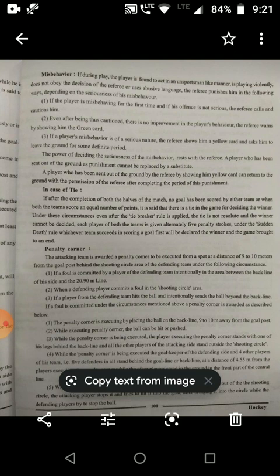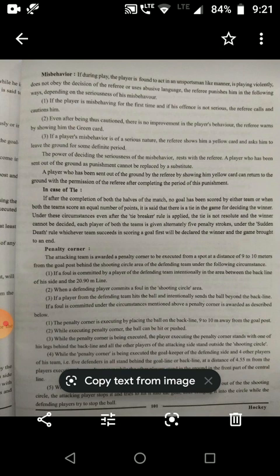If a foul is committed under the circumstances mentioned above, the penalty corner is awarded as described below. The penalty corner is executed by placing the ball on the backline 9 to 10 meters away from the goal post. While executing the penalty corner, the ball can be hit or pushed. The player executing the penalty corner stands with his leg behind the backline and all the other players of the attacking team stand outside the shooting circle.